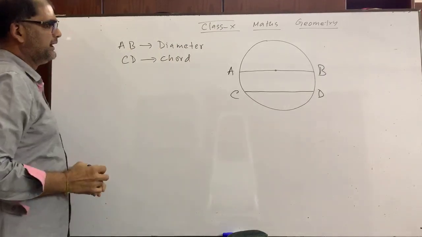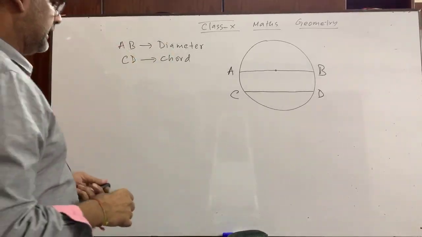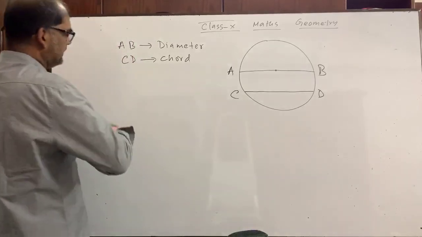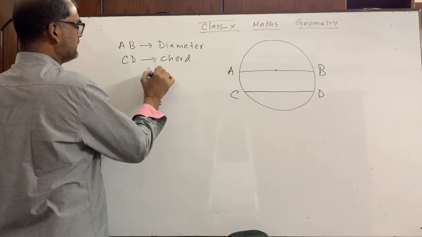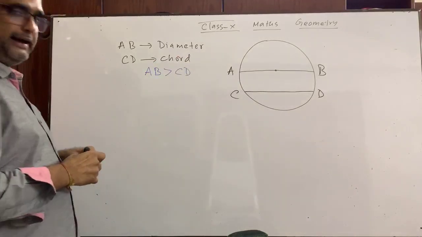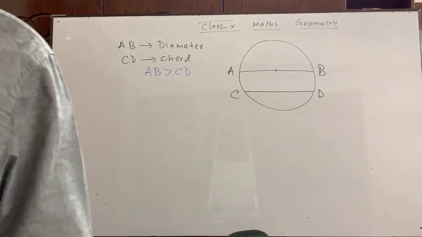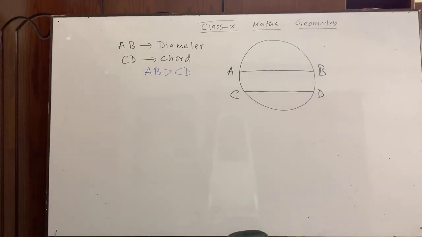Have you seen? AB is the diameter and CD is the chord. You have to prove that AB is greater than CD. Okay? So pay attention. AB is greater than CD, you have to prove this.